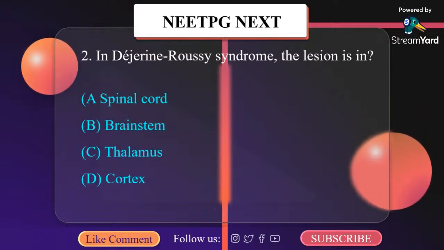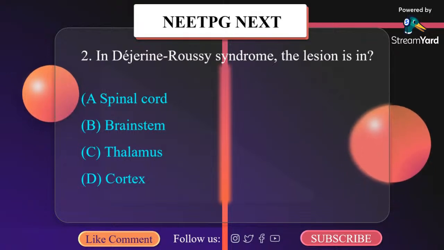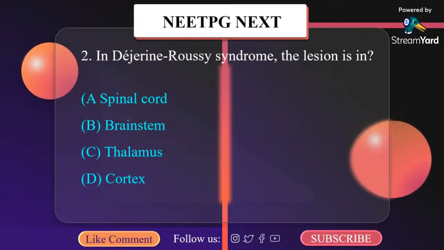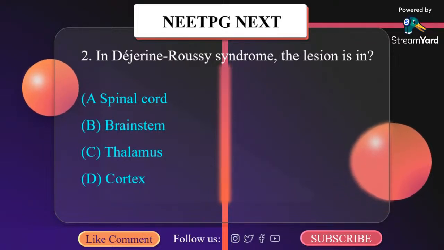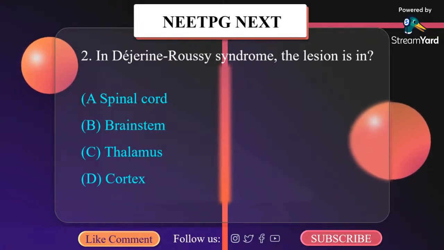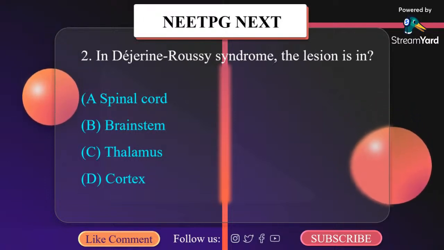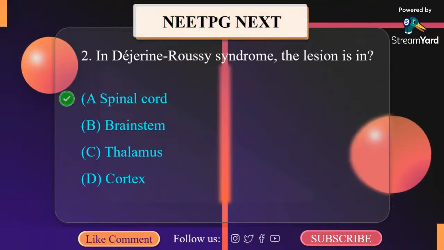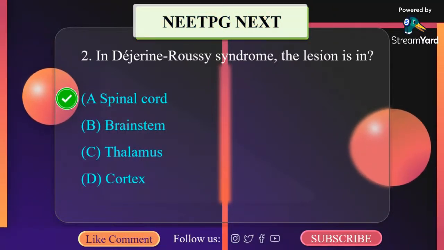Now, lesions affecting the thalamic VPL nucleus or adjacent white matter produce a syndrome of persistent, unrelenting, unilateral thalamic pain called Dejerine-Roussy syndrome. So the correct option here is thalamus.